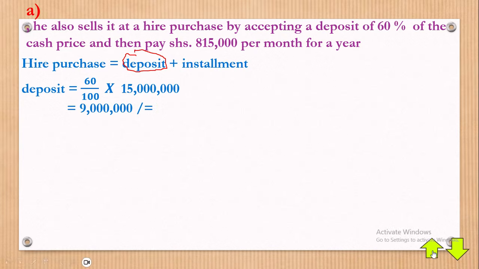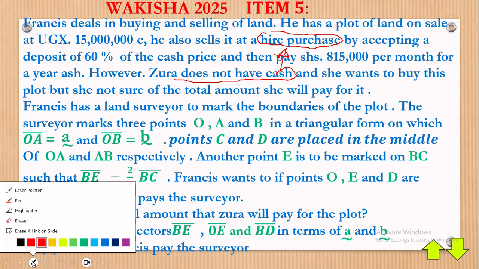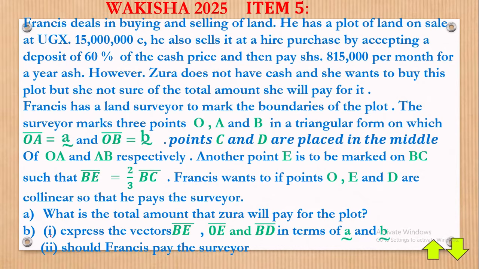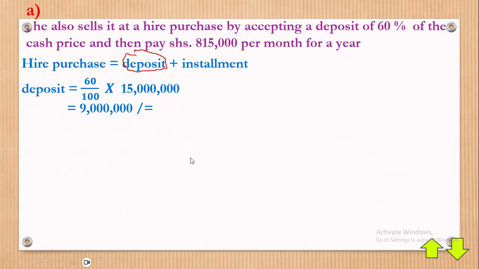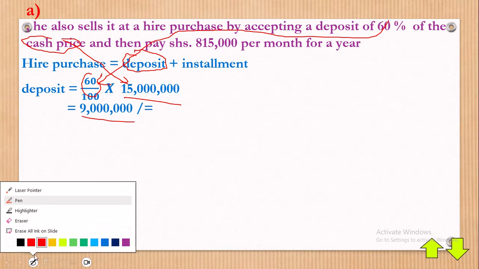Maybe I just take you back here. You see that if you are to buy the land on sale, the land is only 15 million. That is the cash, 15 million. So that's what I'm going to refer to here. Now you realize that it's 60% of the cash price, but cash price was 15 million. A 60% can be written like this in fraction form, and when you apply the two, this times what you have here, you get 9 million Uganda shillings.